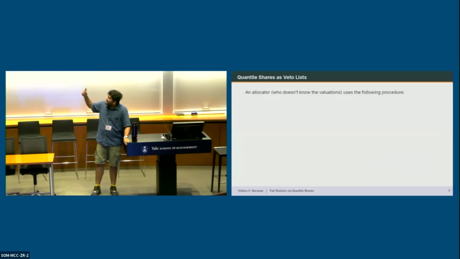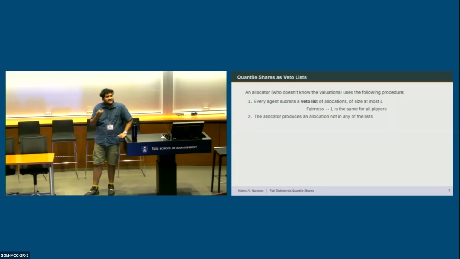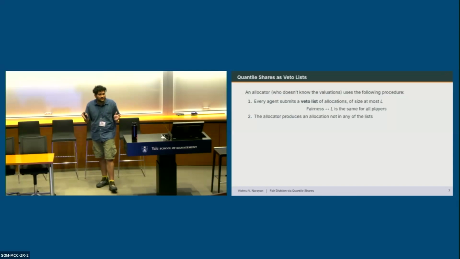I'm going to present an alternate motivation of this, which may be easier for you to understand what's going on. So an allocator who doesn't know the valuations uses the following procedure. Every agent submits a veto list of allocations of size at most L, and here fairness is captured by the fact that L is the same for all the players. And then the allocator produces an allocation that is not in any of the veto lists.